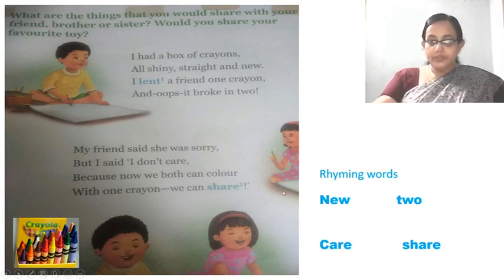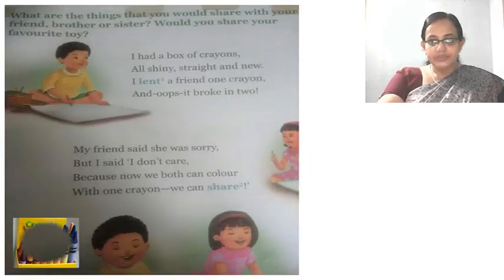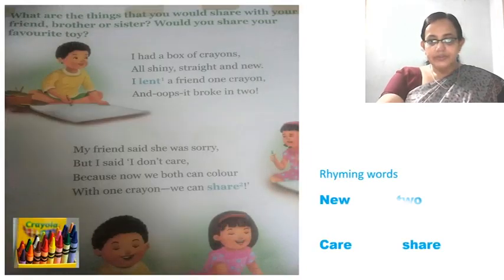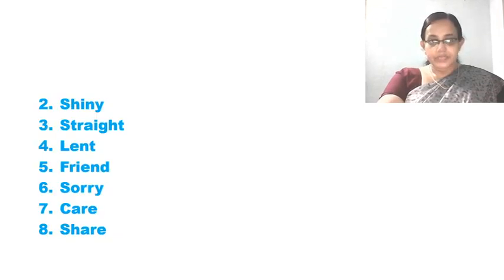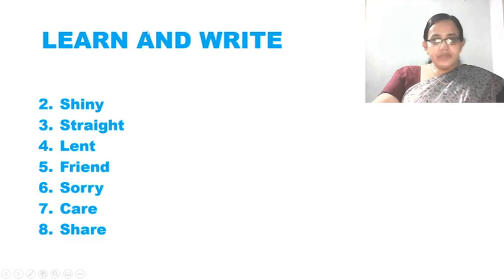So in the previous page, you had three rhyming words. You can see, right? And here you have two rhyming words. 3 plus 2, 5 rhyming words altogether to write. Rhyming words you have to write. And these are the words. These words you have to learn and write. Learn it.